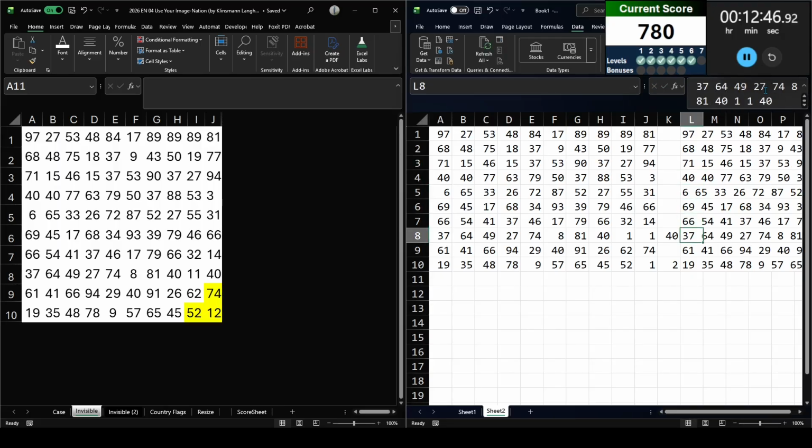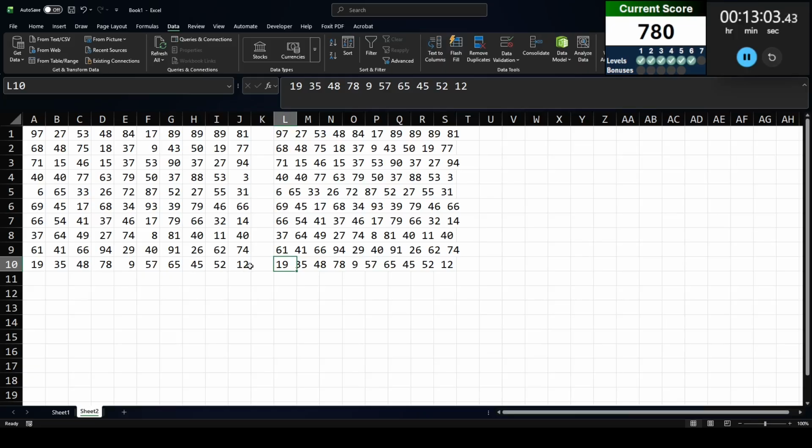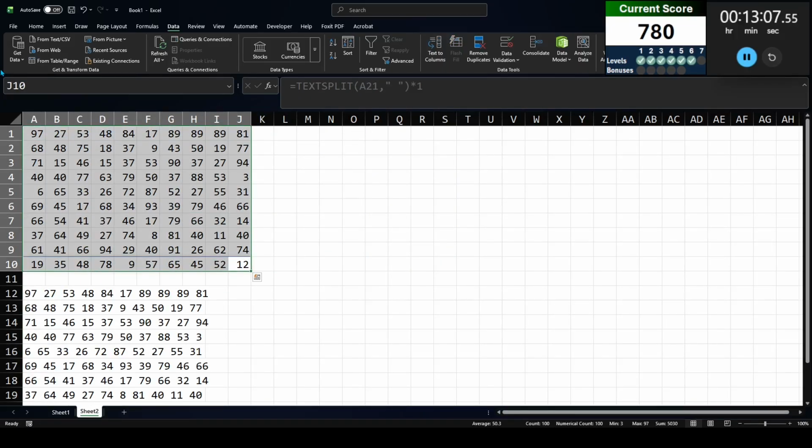Yeah. And then this row, this is 37, 64, 49, 27, 74. I think it's probably 11 there. Yep. And then finally this row, this is probably 12. Yes, it is. Okay, cool. So that should have solved all of that. I really hope. I'm going to move this down below just in case I need that again.